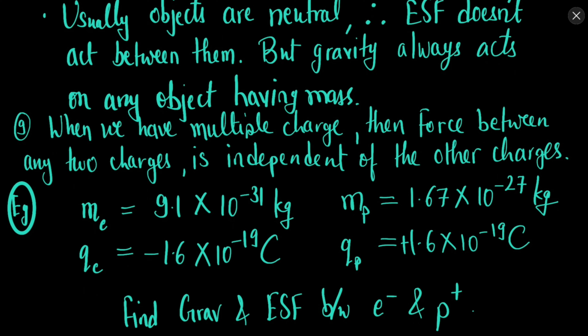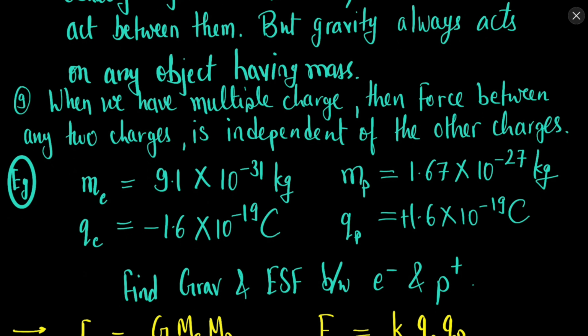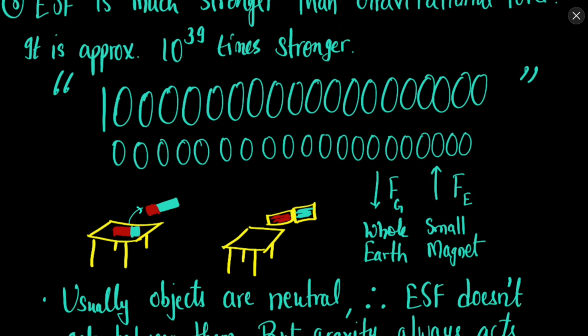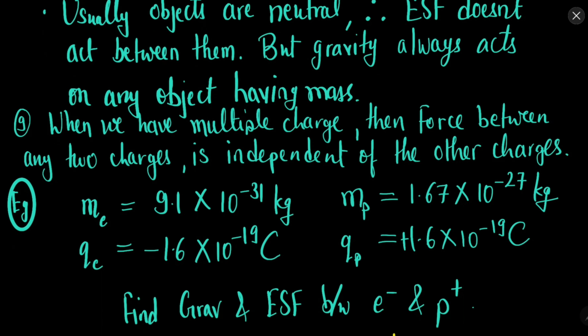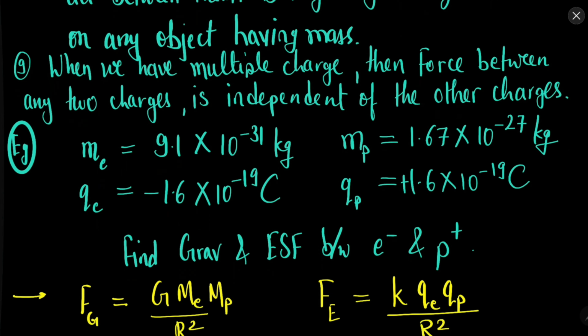Now when we have multiple charges, the force between any two charges is independent of other charges. Let's say I have charges Q1, Q2, Q3, Q4, any n number of charges. The force between Q1 and Q2 will be the same whether Q3 or Q4 is there or not. It will be F equal to K Q1 Q2 upon r square, where K is 1 upon 4 pi epsilon naught. It is simpler to write K instead of 1 upon 4 pi epsilon naught. So the presence of other charges does not affect the force between any two charges.